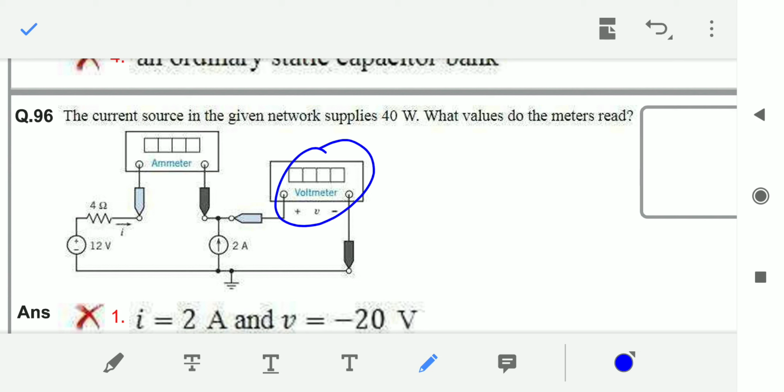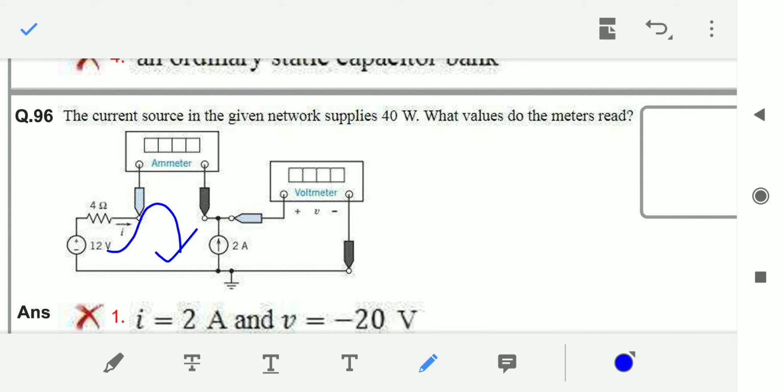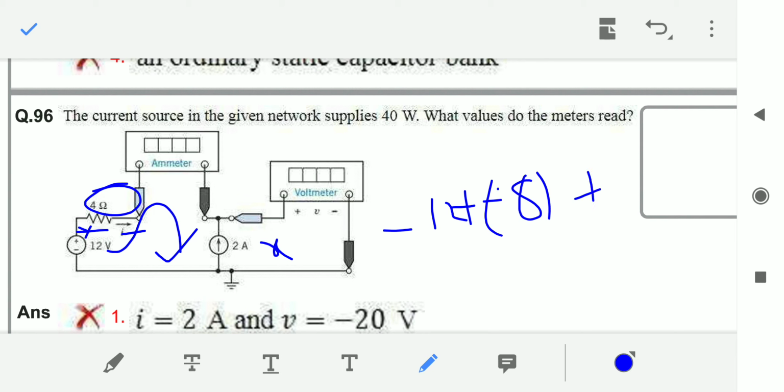This voltmeter is connected across, positive at this point and negative at this point. That means the voltmeter is connected across my ammeter. If I apply KVL here, let me take this voltage as X. Then minus 12, and here minus 4 into minus 2, that is equal to minus 8, plus X. Let me take positive plus, negative minus. So minus 8, minus 12, plus X is equal to 0.